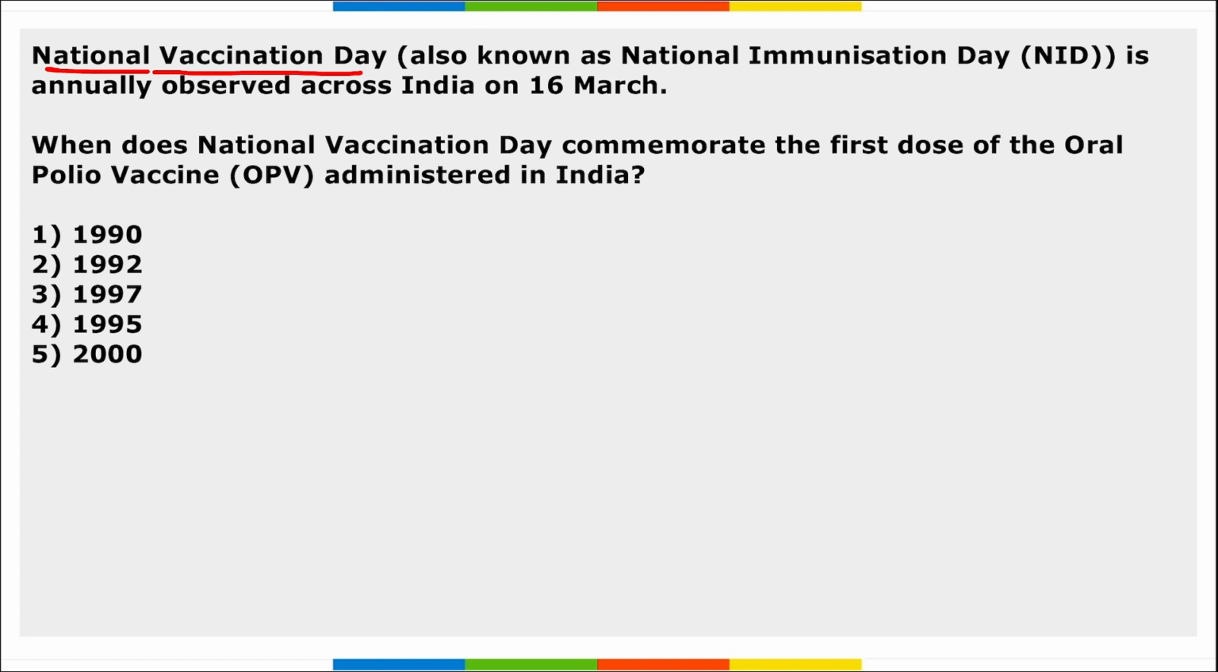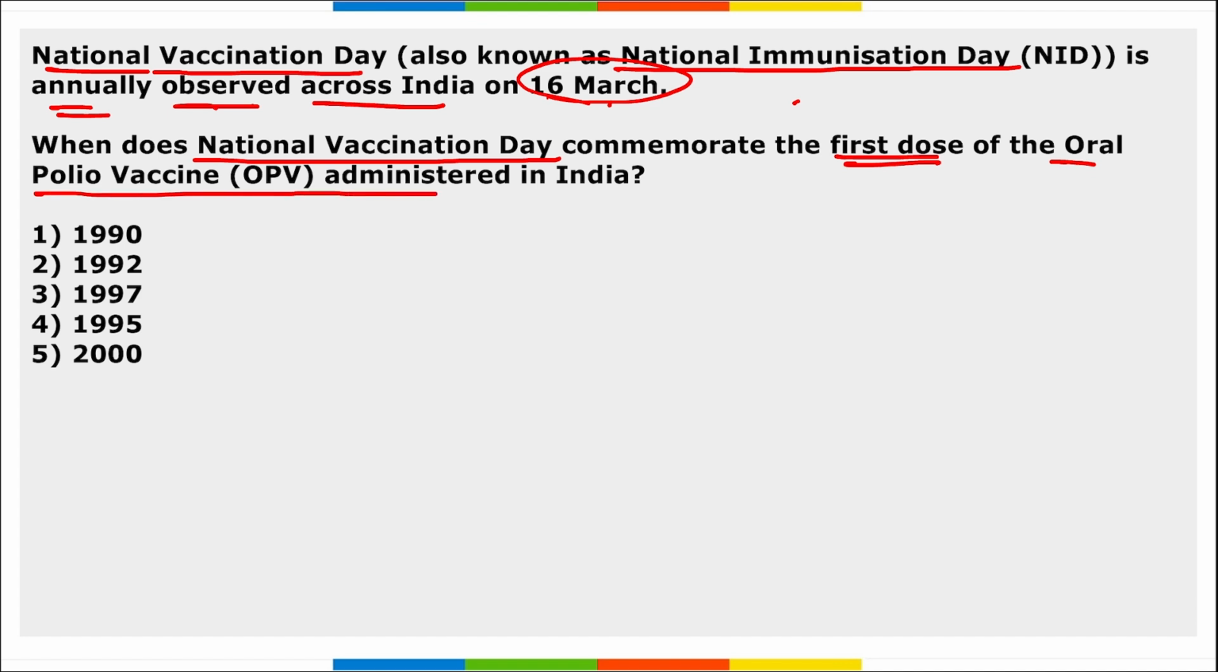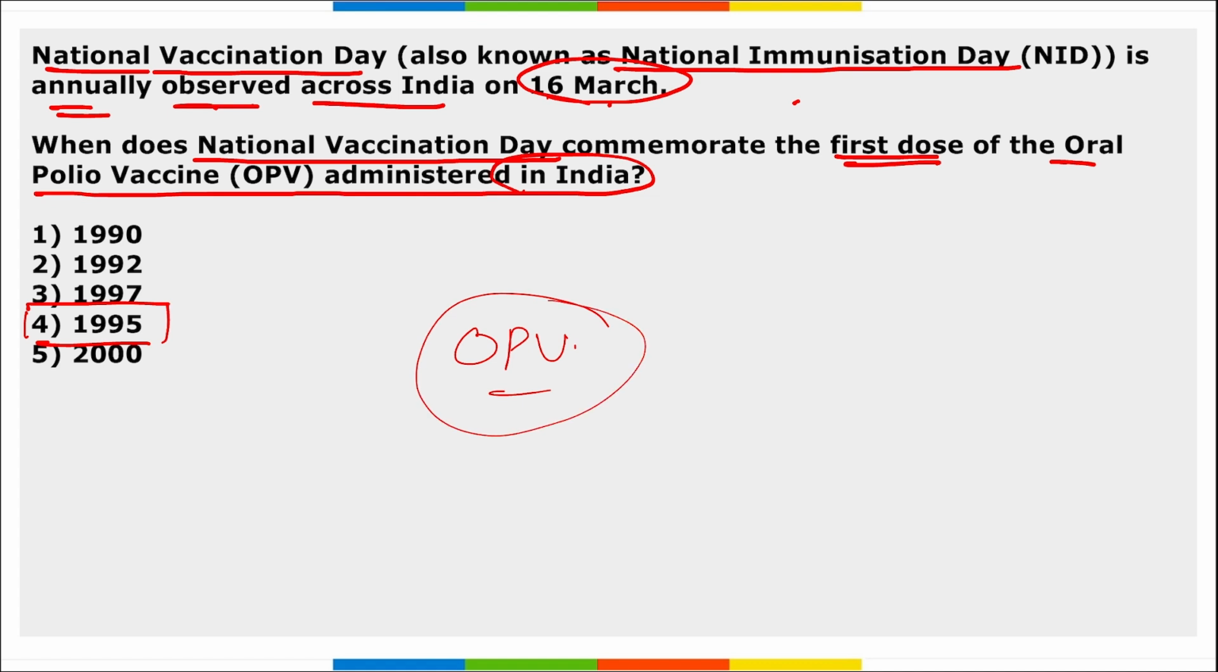Next, National Vaccination Day, also known as National Immunization Day, is annually observed across India on 16th of March. When does National Vaccination Day commemorate the first dose of the oral polio vaccine administered in India? So when do we observe it? It was in 1995, right? First dose of the OPV, oral polio vaccine.